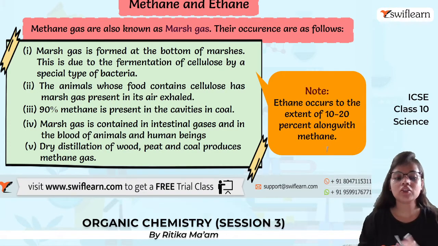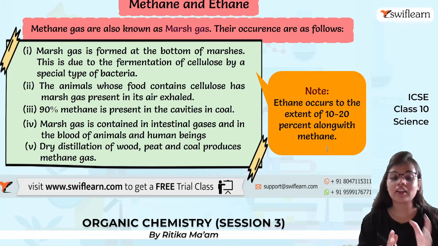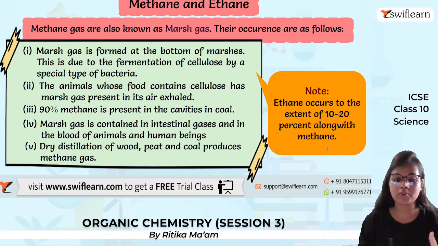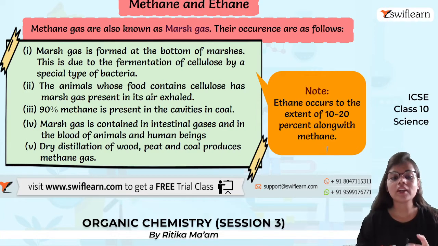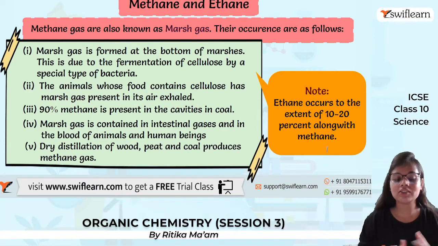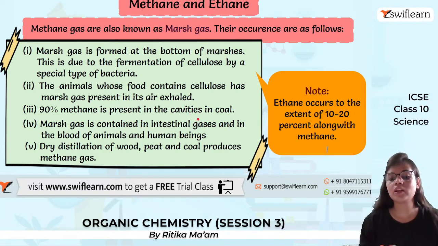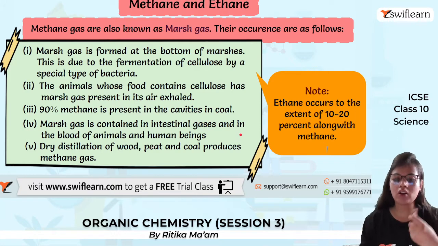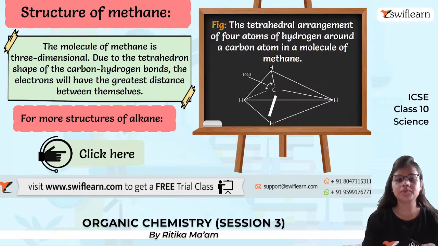90% of methane gas is present in the cavities in coal, so coal becomes a principal source. Marsh gas is contained in intestinal gases and in the blood of animals and human beings. We can also obtain methane by dry distillation of wood, peat and coal. And ethane occurs to the extent of 10 to 20% along with methane. So we also get a quantity of ethane along with methane.